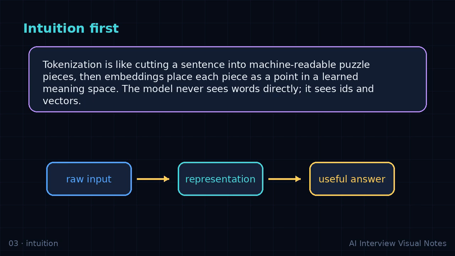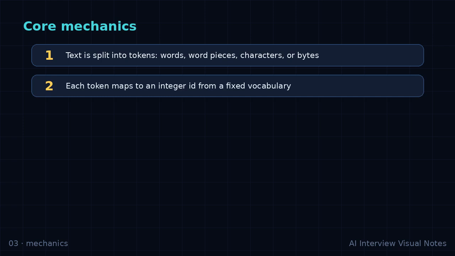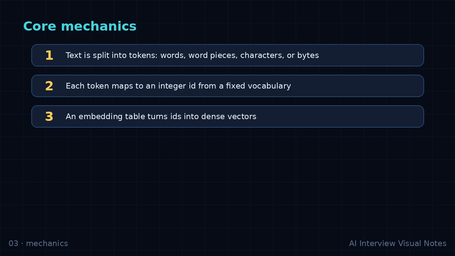Core mechanics. Text is split into tokens, words, word pieces, characters, or bytes. Each token maps to an integer ID from a fixed vocabulary. An embedding table turns IDs into dense vectors. Similar usage patterns can lead to nearby vector representations. Token choices affect cost, context length, multilingual behavior, and rare words. The compact mental model is text, tokenizer, token IDs, embedding table, vectors.